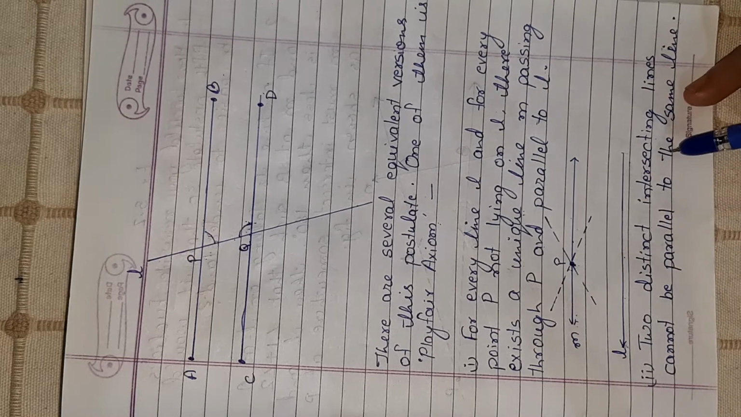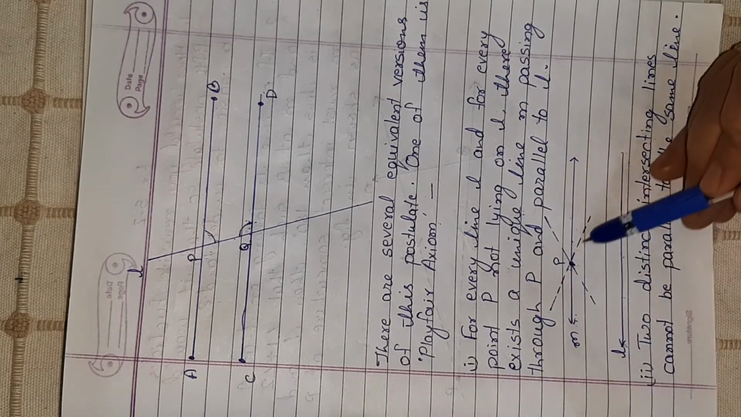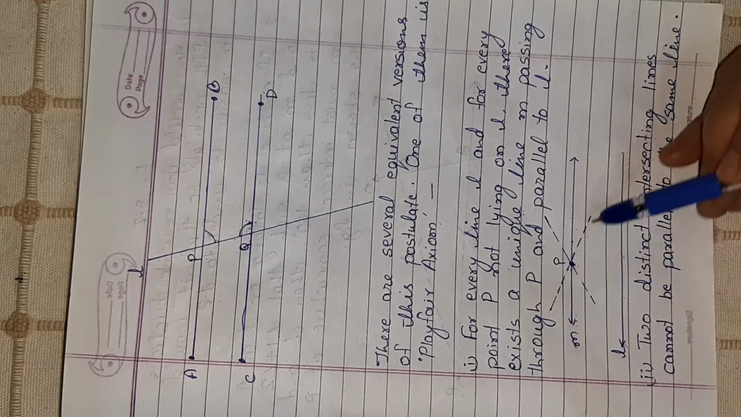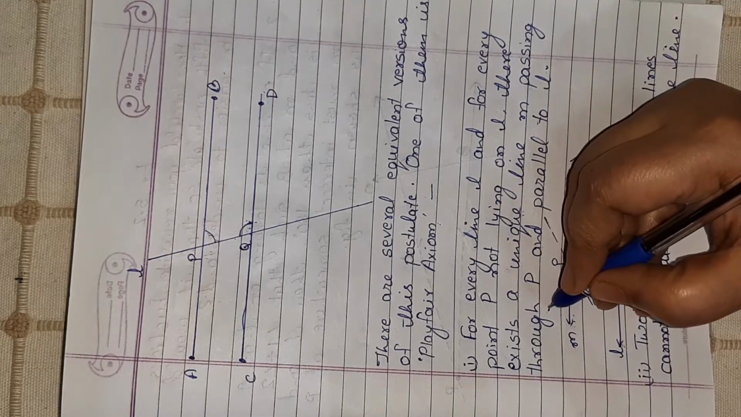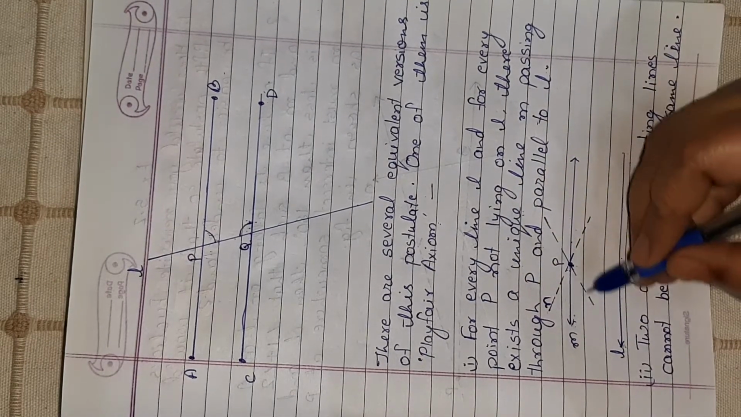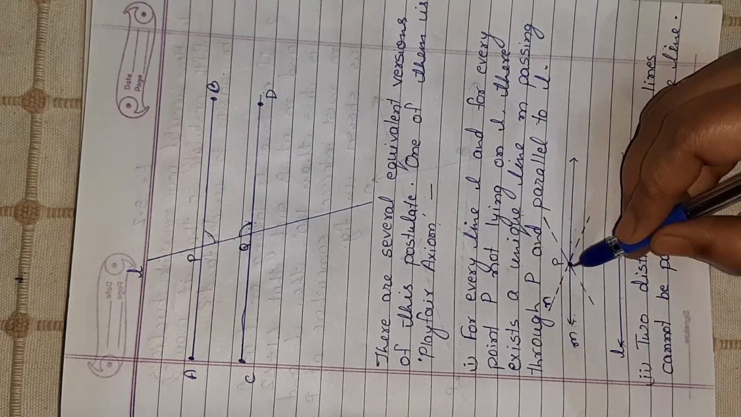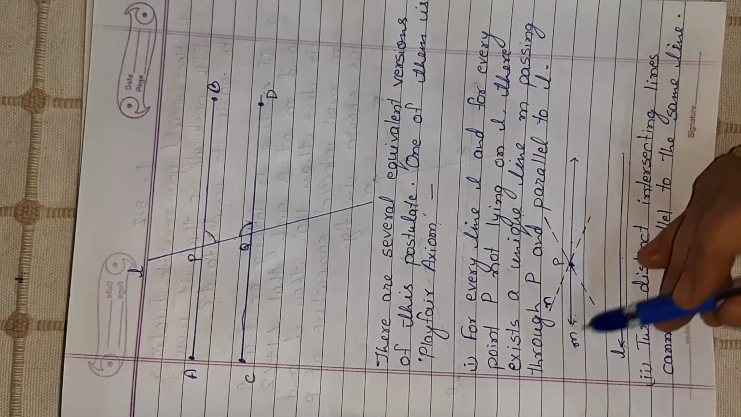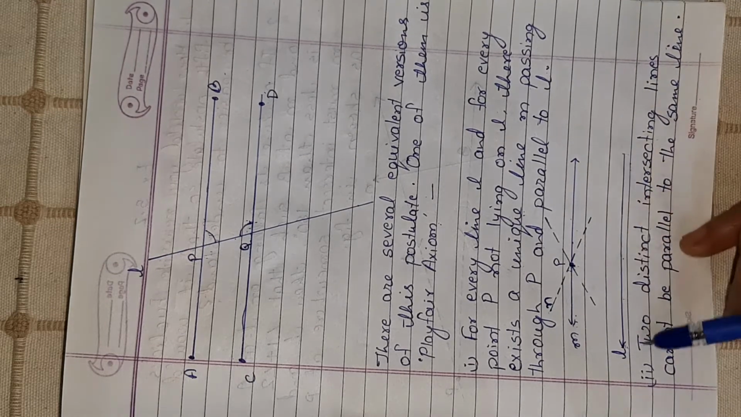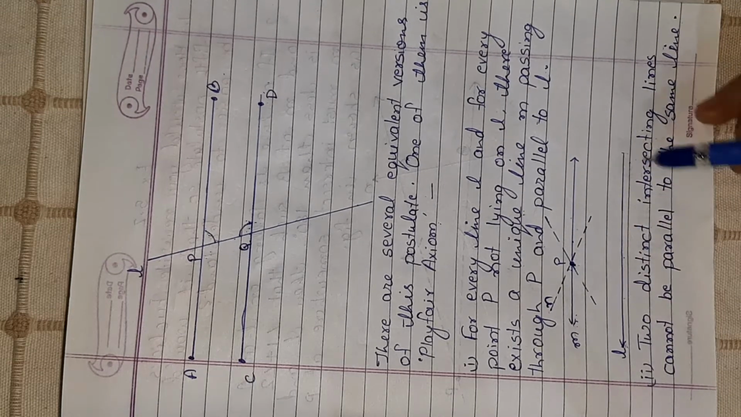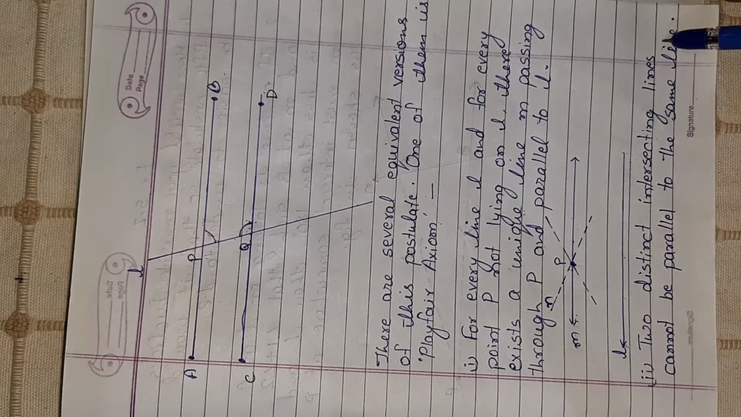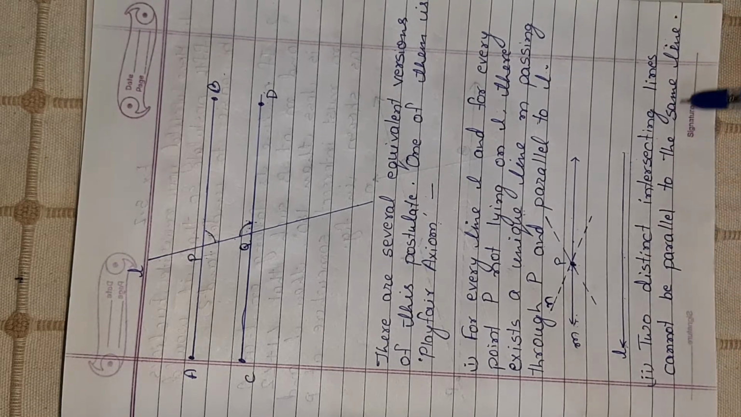What is that way? Suppose this is line M and there is another line, suppose I am taking another line N. So M and N both are intersecting lines, intersecting at P. So if M is parallel to L, N will never be parallel to L. Is this clear? That is what is being told here. Two distinct intersecting lines cannot be parallel to the same line.